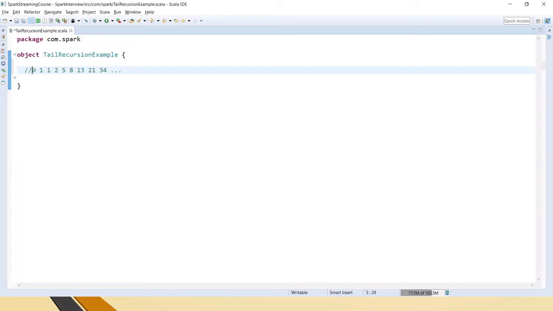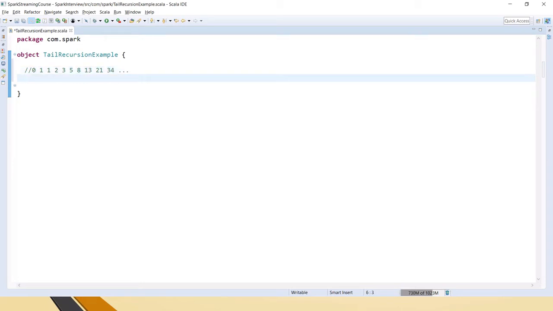This is called the Fibonacci series, which means that if you sum the previous number and the current number, it will generate the next number. So for getting this one, we sum up 1 and 1, 1 plus 1 equals 2. 2 plus 1 equals 3, 3 plus 2 equals 5, 5 plus 3 equals 8, 8 plus 5 equals 13, 13 plus 8 equals 21, 21 plus 13 equals 34, and so on. So this is called the Fibonacci series.